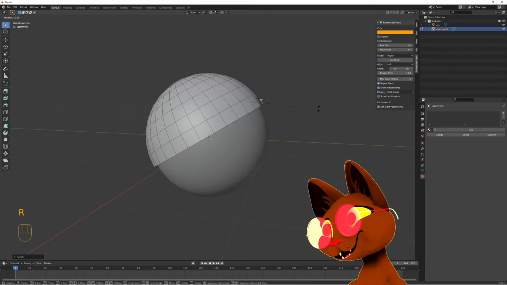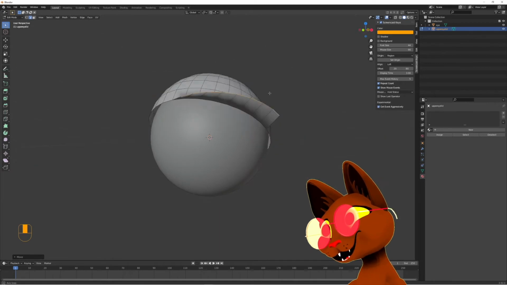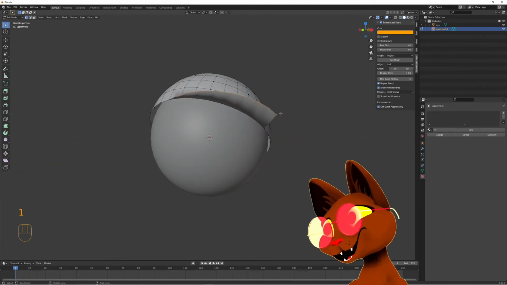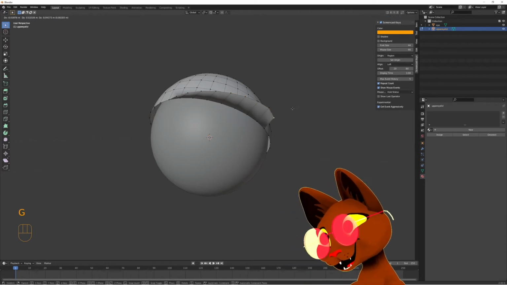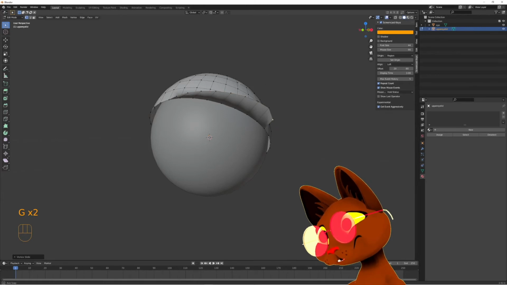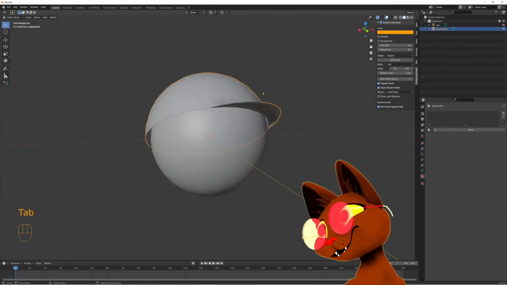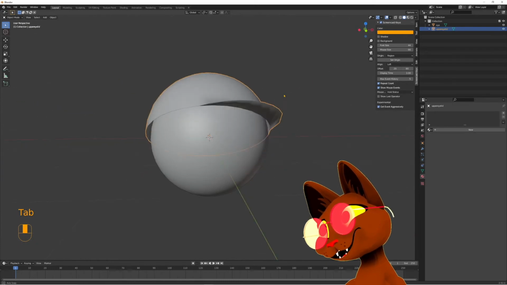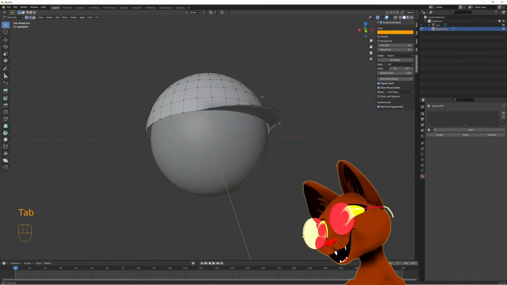Then maybe with G, adjust them a bit. Select vertices mode. You can press G to move one vertex around. We have this pretty easy eyelash shape. You could do any kind of eyelashes you would like.